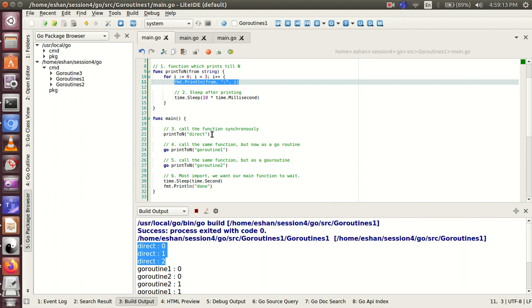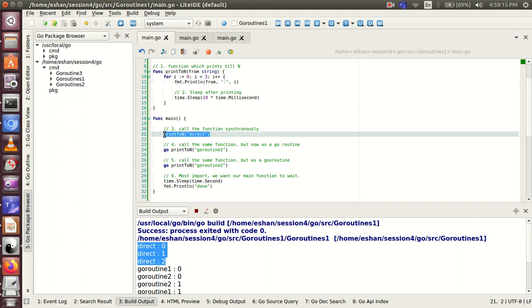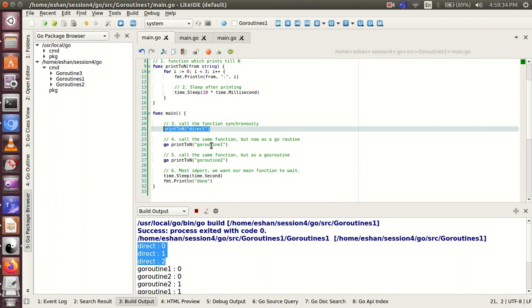Since this was called synchronously, it acted as a blocking call from the main function. So the main function waited for this function to execute fully before the control went to the next lines. At line number 24, as we just saw on this slide, in terms of the syntax